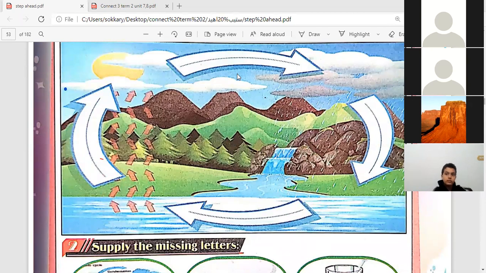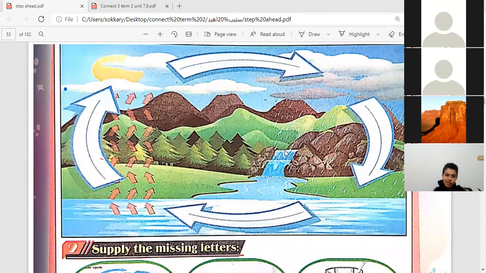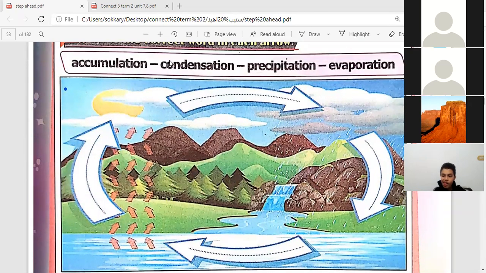Yasin Khalid. Yes. We want to write the correct words here. We have accumulation, condensation, precipitation, evaporation. Let's start from the left. Evaporation. That's right. Thank you.